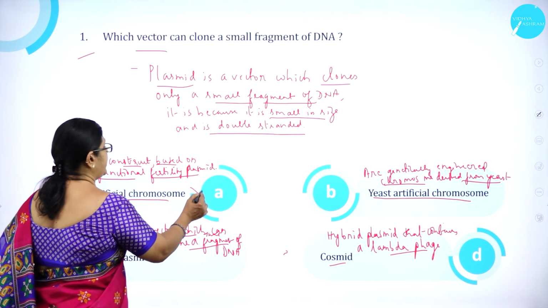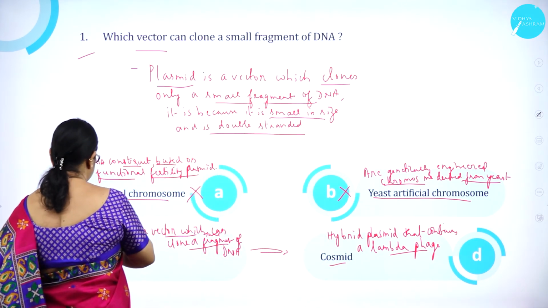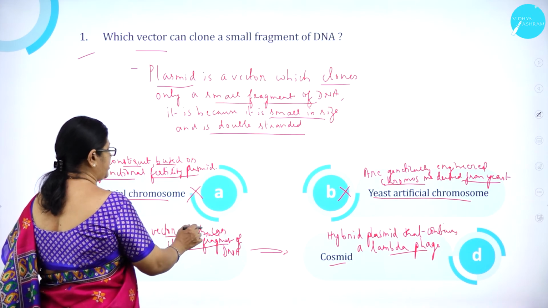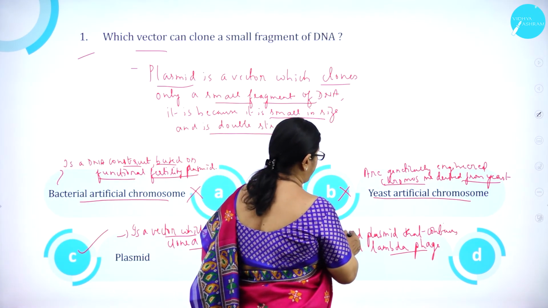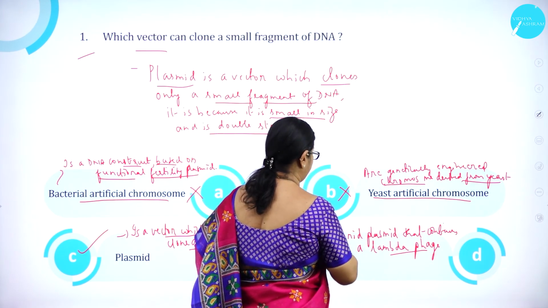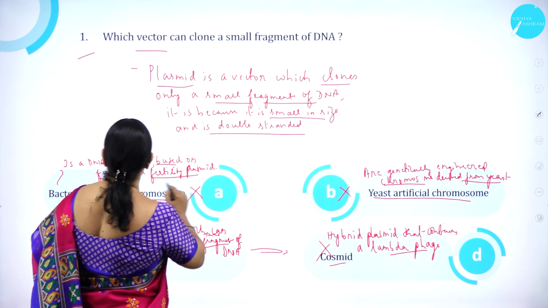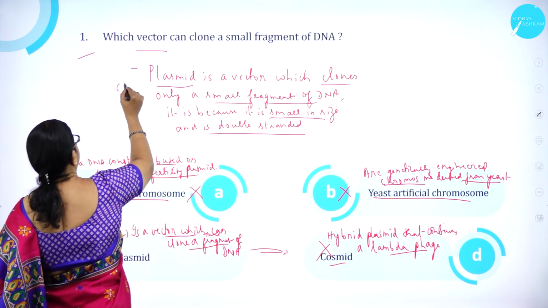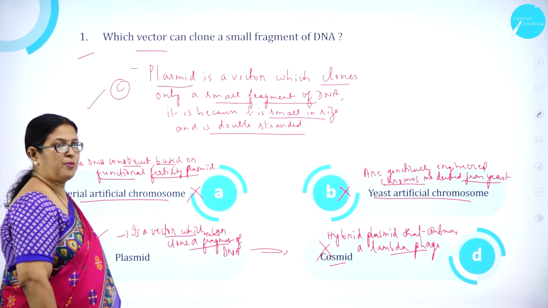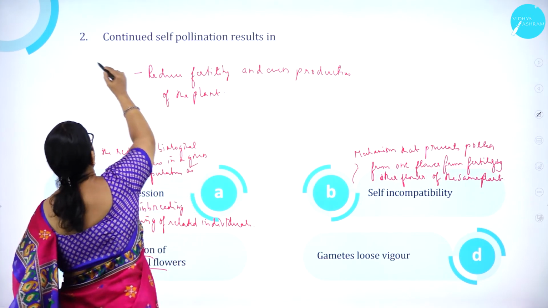So option A is wrong. Option B is wrong. Option C is correct. Plasmid is a vector which can clone a small fragment of DNA. Option D, hybrid plasmid that contains a lambda phage, is wrong. So option C is correct.